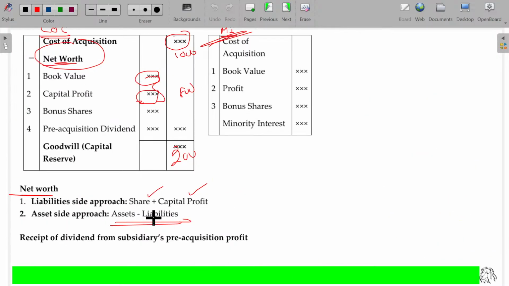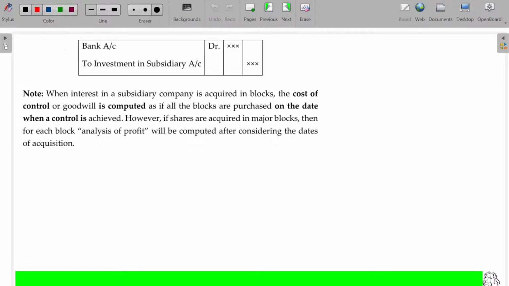See here. Receipt of dividend from subsidiary out of pre-acquisition profit should be debited to the bank and credited to the investment in subsidiary company; that is the correct entry. Note, when interest in subsidiary companies is acquired in blocks, this will not be at your level, so we'll see that later on. So hope you will now be able to understand the correct journal entry here. If such an entry is not passed, it's your duty to rectify. Clear?